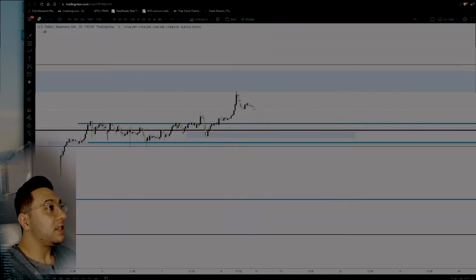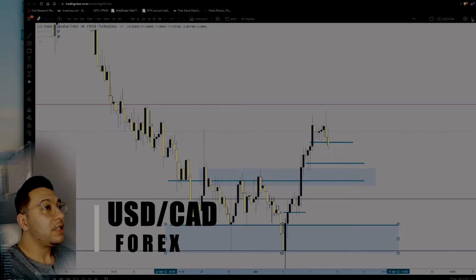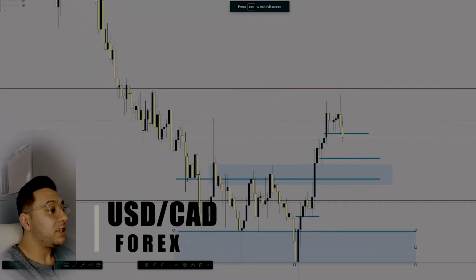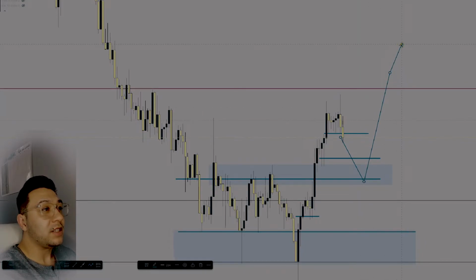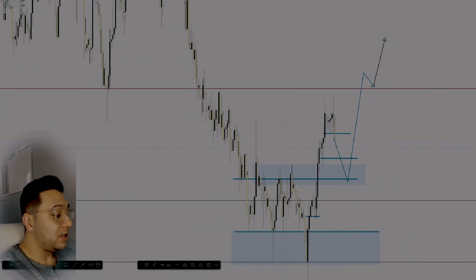Next pair, USD CAD. Now USD CAD looks like we created a double top, and we should see a correction down to this level here at the 1252 area, and then try and retest these highs or break this level of resistance and continue higher. Something like this, and then continue with the next leg up perhaps. But that's dependent on if the market can respect this area and create a higher low. But I still see CAD as being bullish.